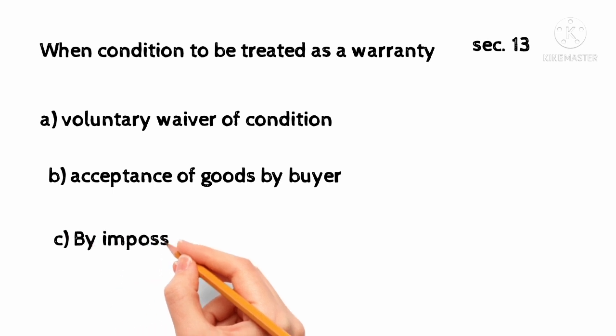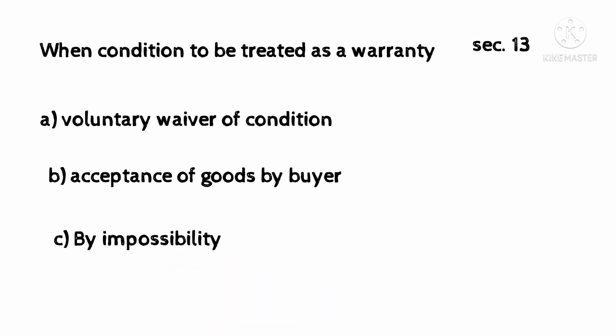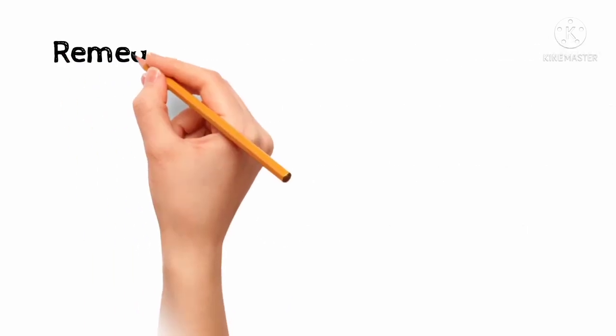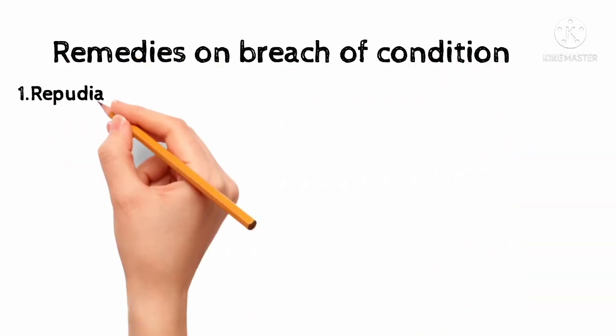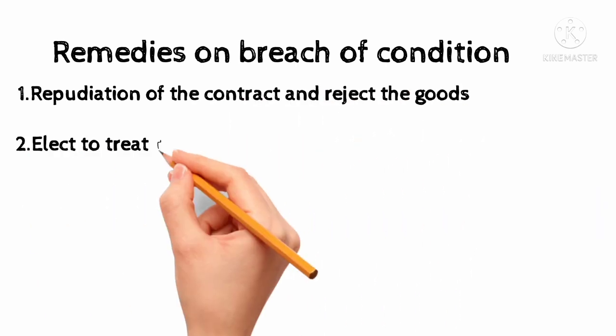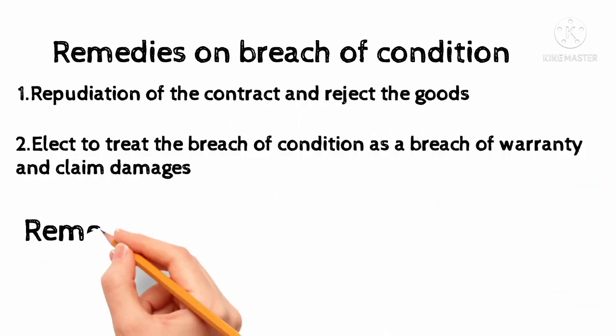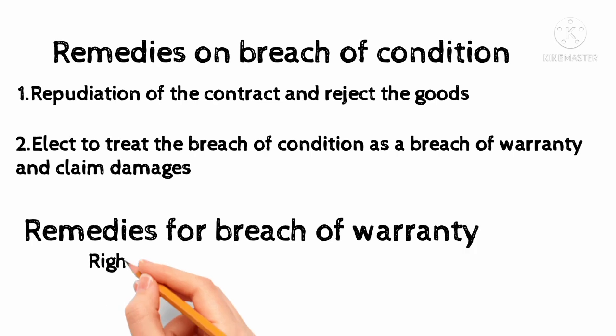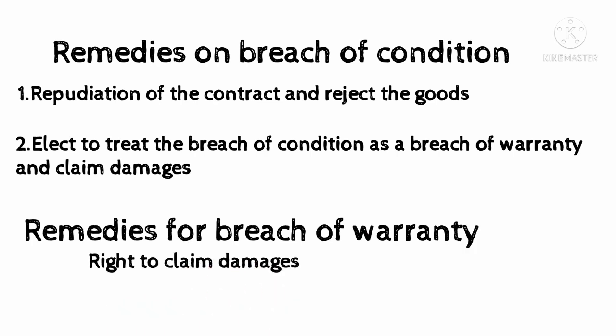at rupees 1000 per bag, but supplies only second quality sugar, the price of which is 950. This is a breach of condition. The buyer can reject the goods, but if the buyer elects to accept the goods, treating it as a breach of warranty, he claims damages. On breach of condition, the buyer can repudiate the contract and reject the goods, or elect to accept the goods and treat the breach of condition as a breach of warranty and claim damages.